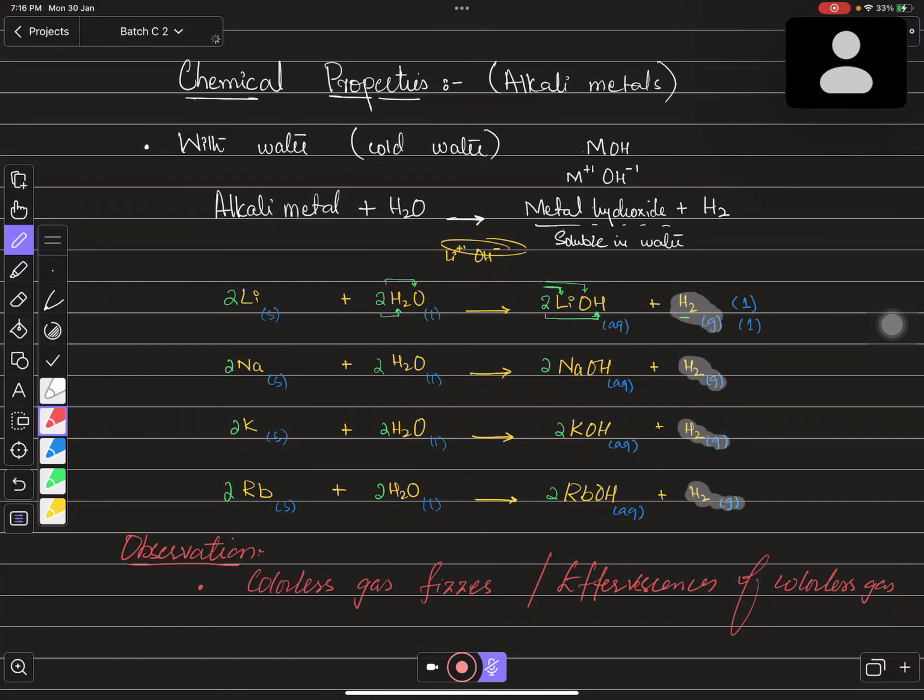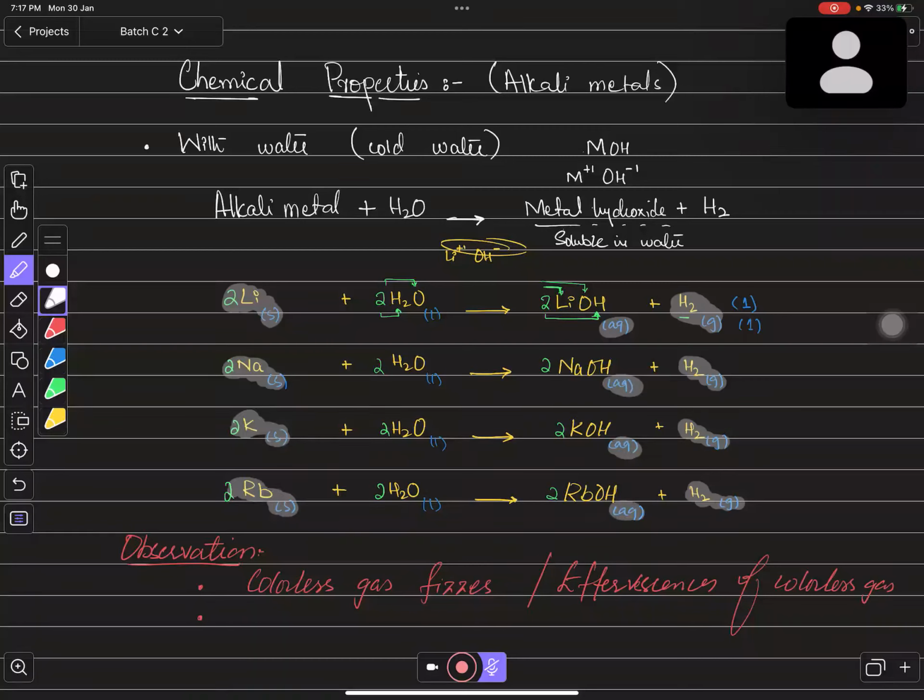ठीक है. Then the second one is, बच्चों आप देखें यहाँ पर you will find one solid in the reactant and in the product you don't have any solid. In the reactant side you have solid and in the product side you don't have. So it means कि जो आपने solid डाला होगा, the solid is going to disappear. क्योंकि आप देखें product के अंदर solid नहीं है. तो you can even write one more observation over here: solid disappears.